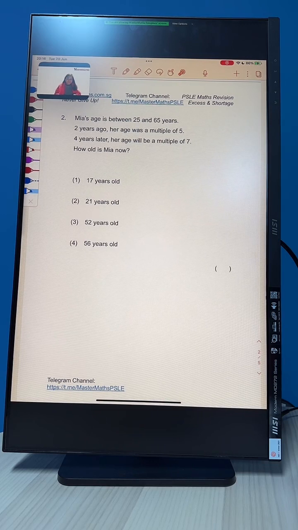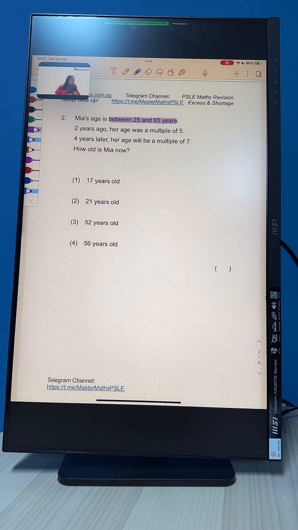Mia's age is between 25 and 65 years. What do you see here? What do you think is the method that we want to use? The model method or the listing method? Can you quickly type it in the chat right now? Do you think we should use the model method or the listing method, since we see between 25 and 65?